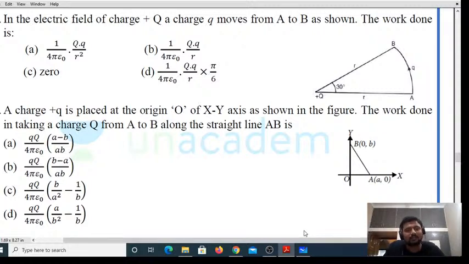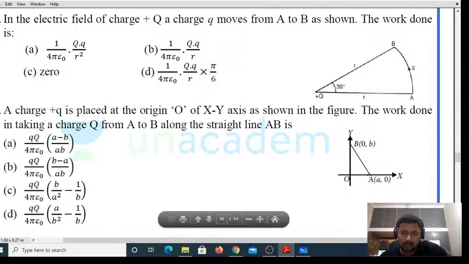A charge plus Q is placed at the origin, right? So it will spread the electric field around it. The XY axes are as shown in the figure. Now you're supposed to find the work done in moving from A to B.